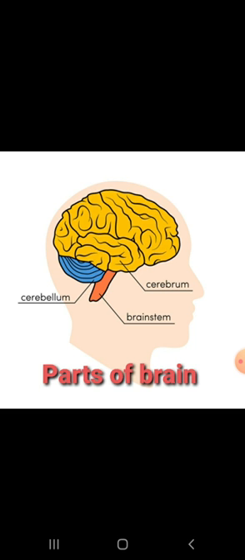And the third one is called medulla or the brain stem. It is a stem-like structure, and the main function of the medulla is that it connects the brain to the spinal cord. So it is called brain stem. And what is the function of this medulla or brain stem? It controls certain involuntary or reflex actions.